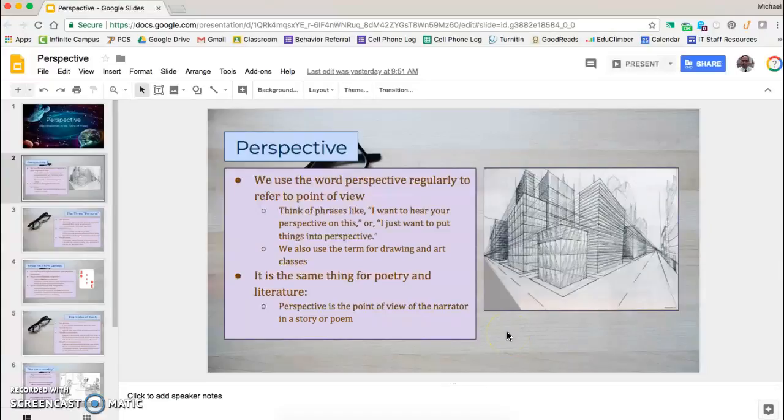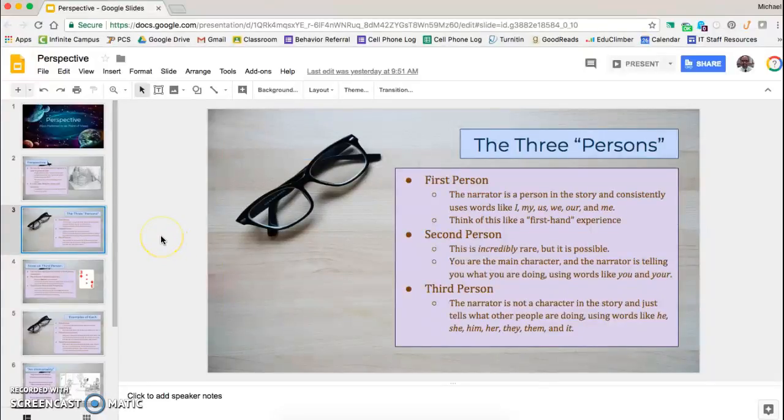So perspective means the point of view of the narrator in a story or poem. There are three different perspectives, three different persons that we talk about when we're talking about this. So you can have first-person perspective. This is where the narrator is actually a person in the story, and they're consistently using words like I, my, us, we, our, me. So it's like that person is telling their own story. It's like they're having a first-hand experience with it.